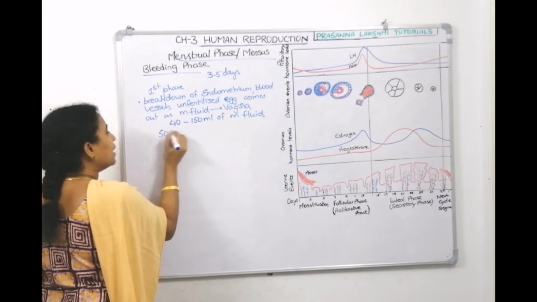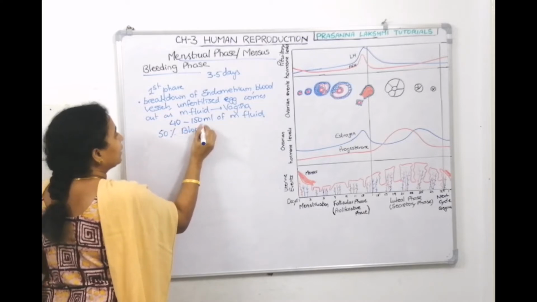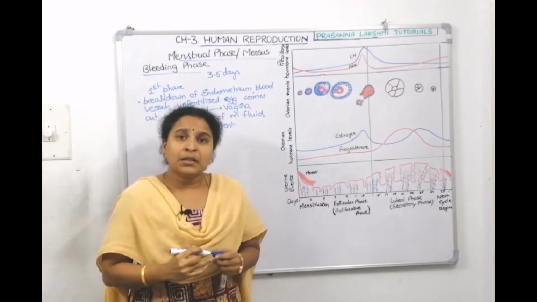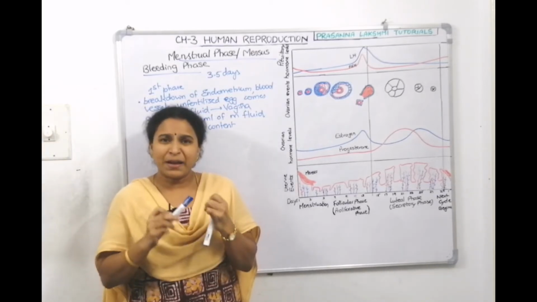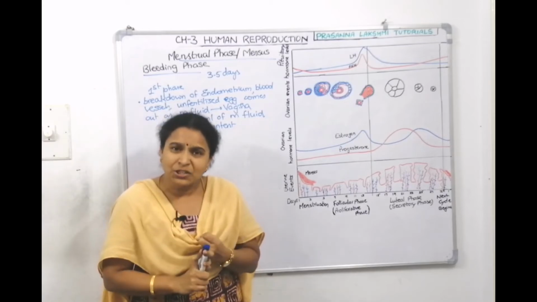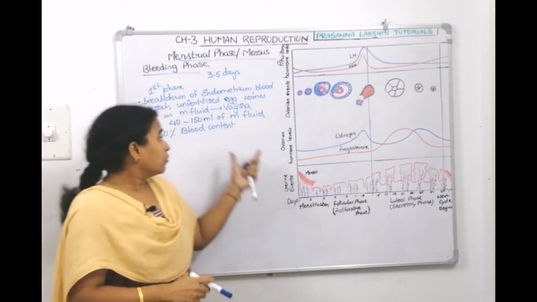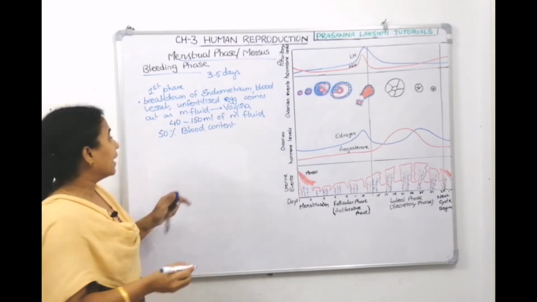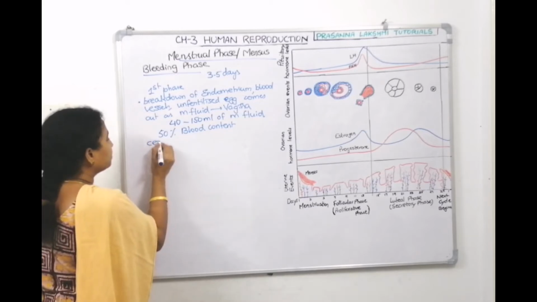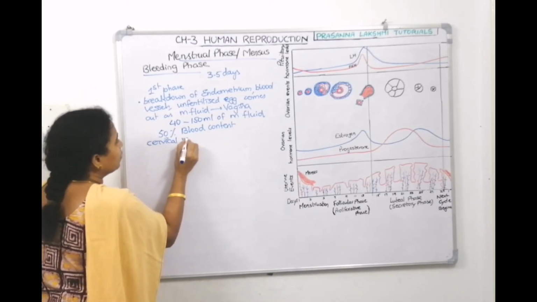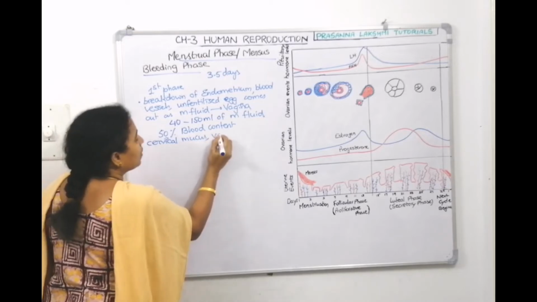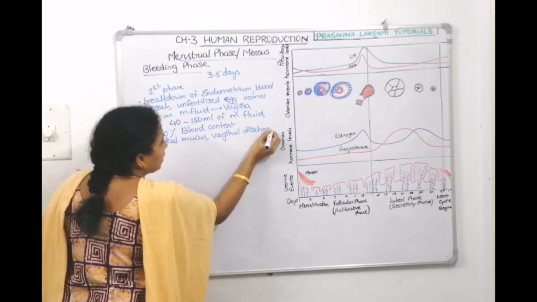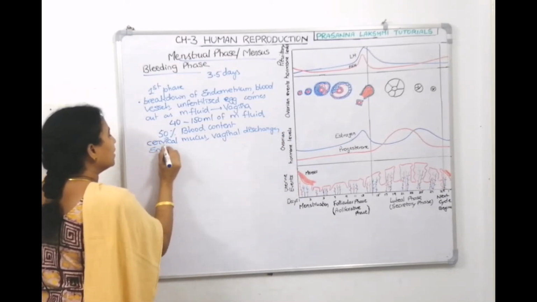In this, approximately 50% will be the blood content. The remaining 50%, what does it include? It includes cervical mucus, vaginal secretions or discharges, and endometrial lining.